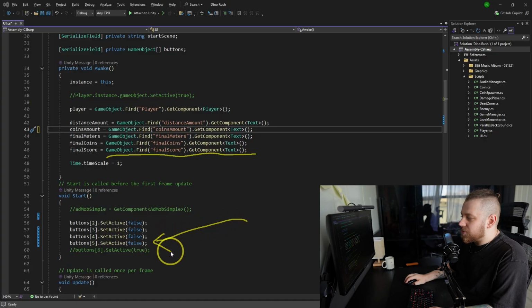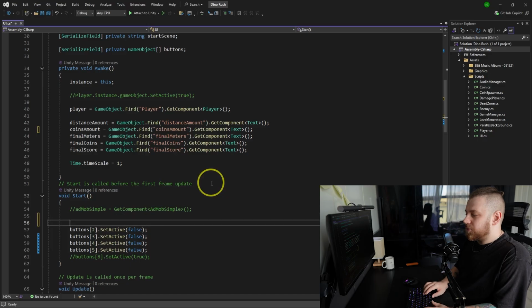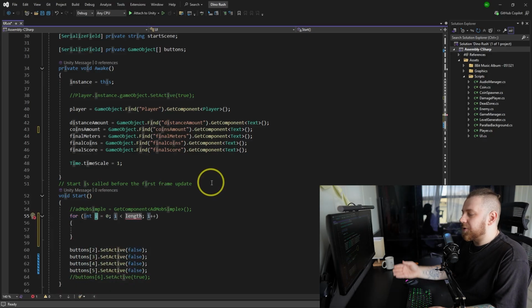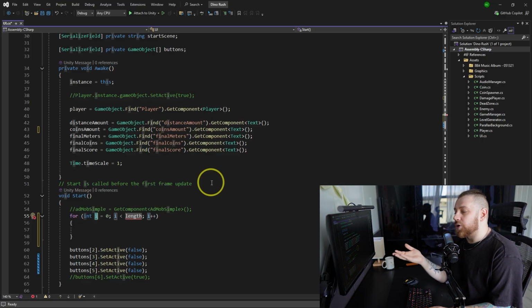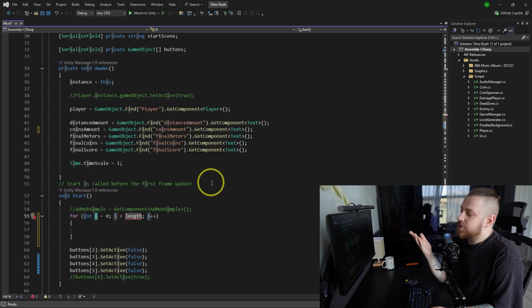Not only do we use array elements one by one, which we could replace with a for loop, right? You could just do a simple for loop. Why do you type them one by one? But also it does not give us any idea of what those buttons are and what we switch off and what the reason to do that is, which is terrible.